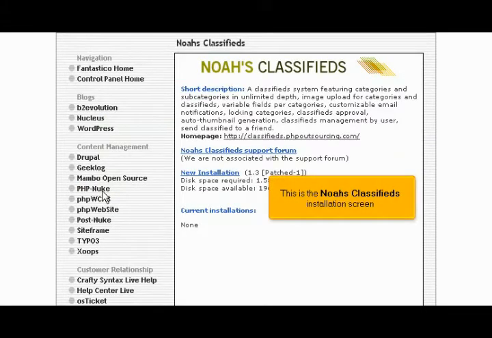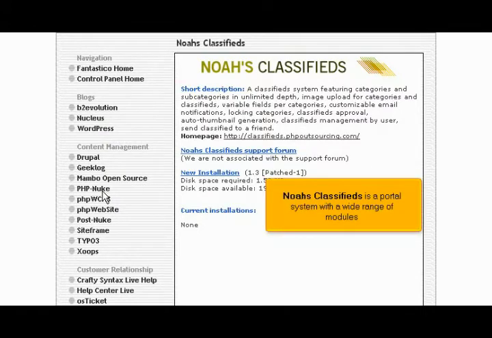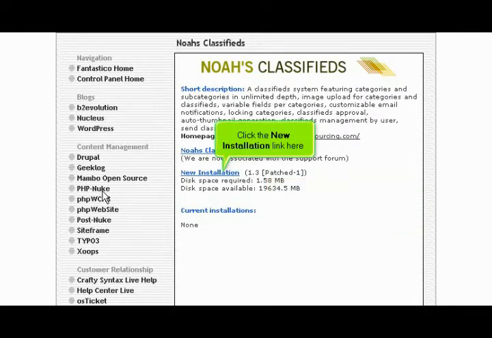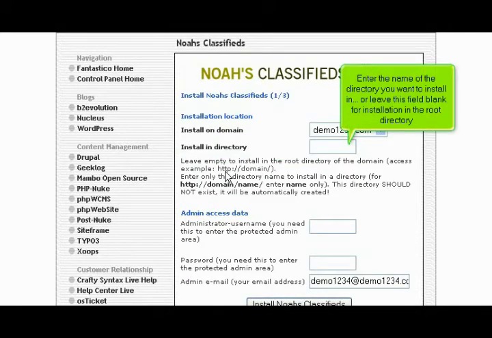This is the Noah's Classifieds installation screen. Noah's Classifieds is a portal system with a wide range of modules. Click the new installation link here. Enter the name of the directory you want to install in, or leave this field blank for installation in the root directory.